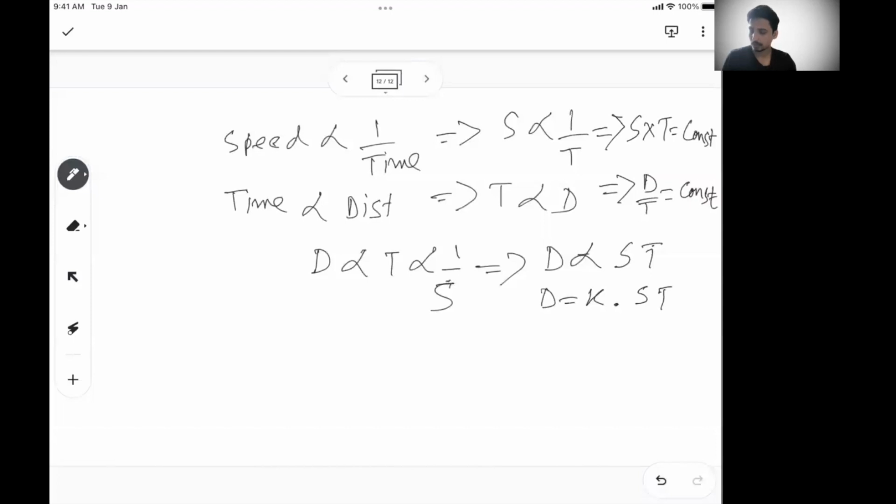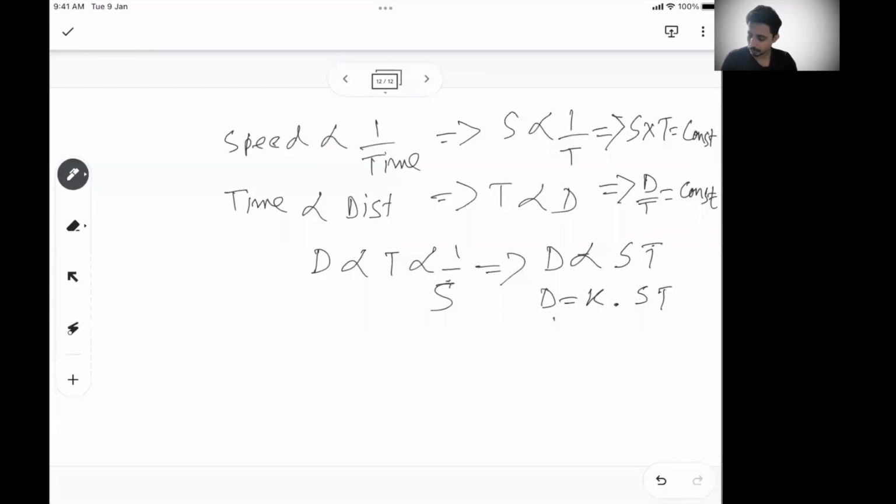So if you know in one iteration, let's say 10-kilometer distance is covered going at 100 kilometer speed in 5 hours or something like that. If you know these individual values of D, S and T, you can also find out the value of the next iteration where some other thing is given.